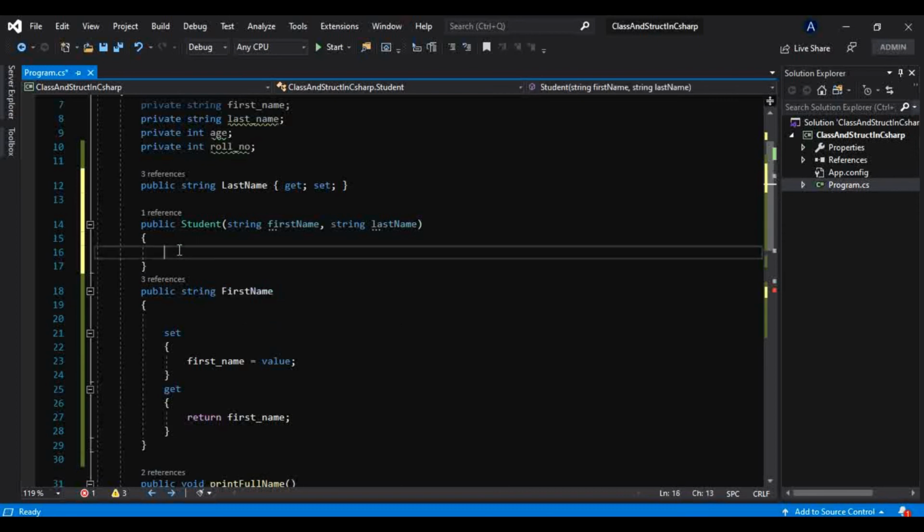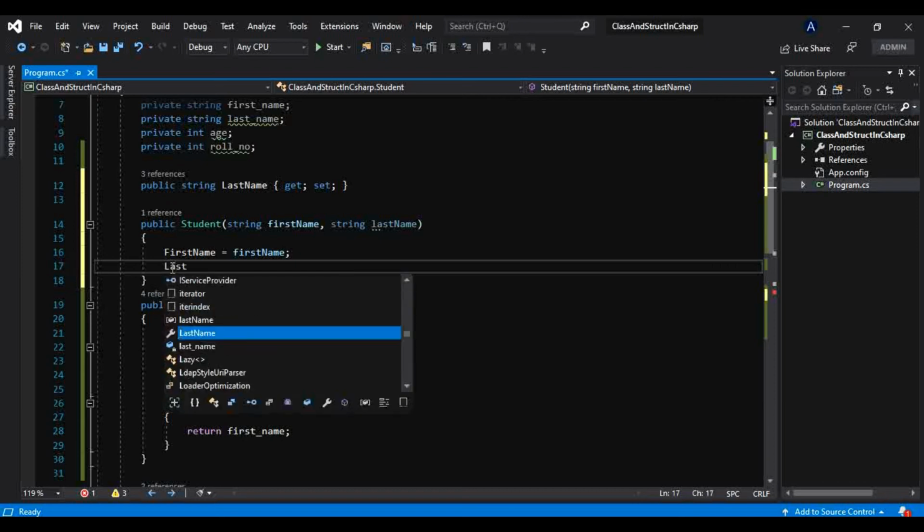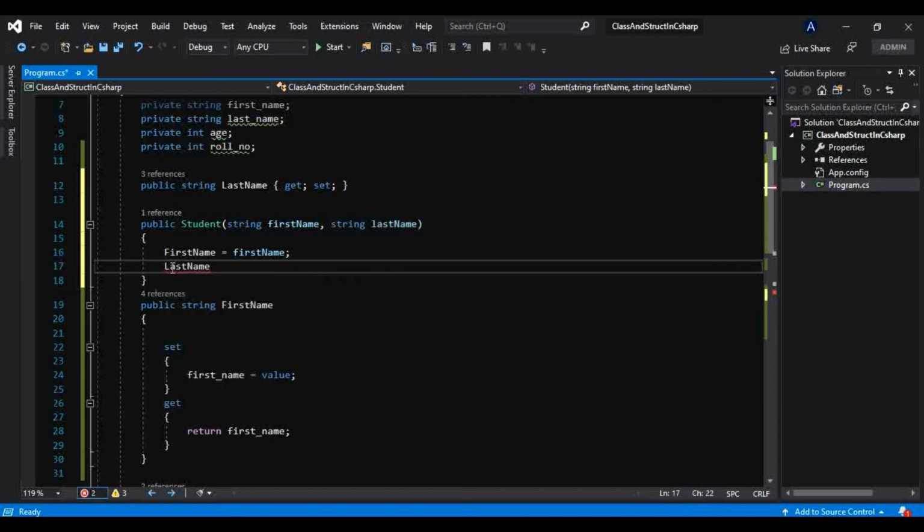And what I will do, I will initialize those properties, because now we know we have a property, so that's why we can do something like this as well. Instead of initializing fields directly, we can initialize those properties, and the fields will automatically get initialized. That is a part of encapsulation, so don't worry about that for now. I will tell you that also, but just focus on this concept, and we will see all these concepts in our later video, so don't worry.